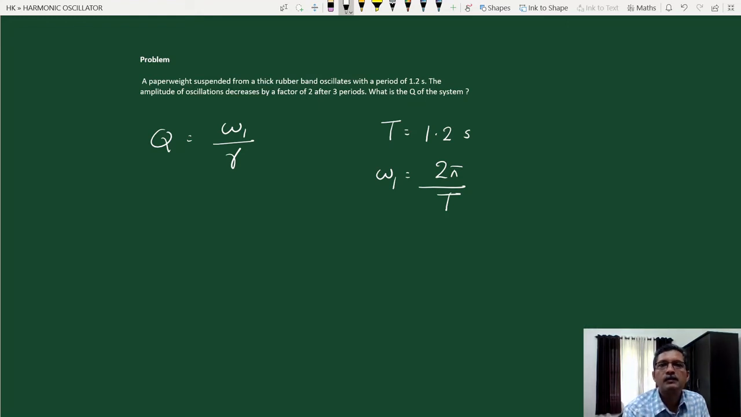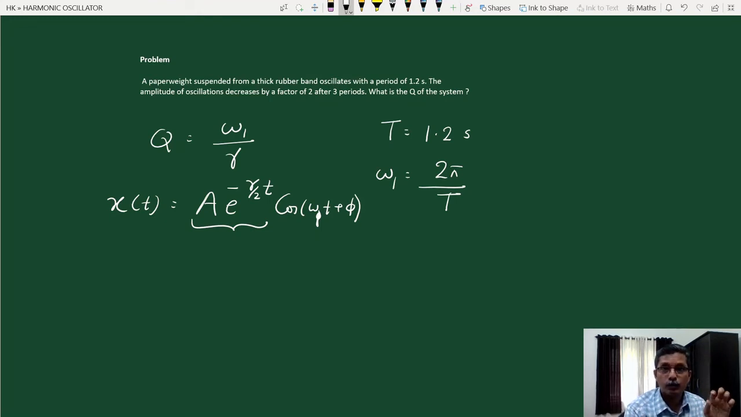So how does the amplitude of oscillations vary with time? Remember the expression for instantaneous position was A e raised to minus gamma by 2 into t cos omega 1 t plus phi for a damped oscillator. So this is the variation of the amplitude. Amplitude varies exponentially, but the factor is gamma by 2, not gamma. Energy varies like E of t is equal to E of 0 e raised to minus gamma t, but the variation of amplitude we can write as A of t equals A of 0 e raised to minus gamma by 2 into t.